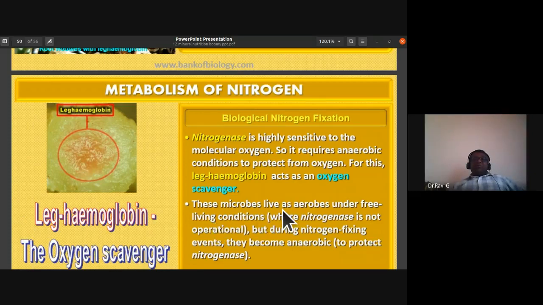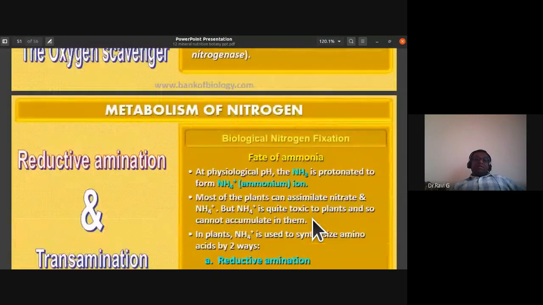So these microbes live as aerobes under free living conditions. Rhizobium live as aerobes under free living conditions, where nitrogenase is not operational. But in symbiotic condition, during nitrogen fixing events, they become anaerobic to protect the nitrogenase enzyme.